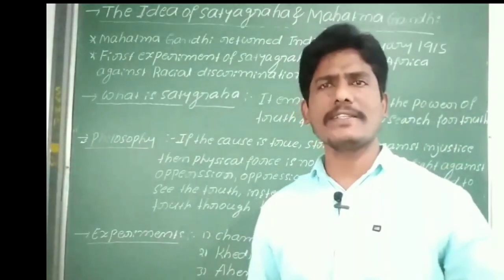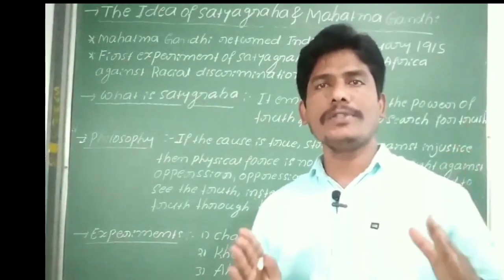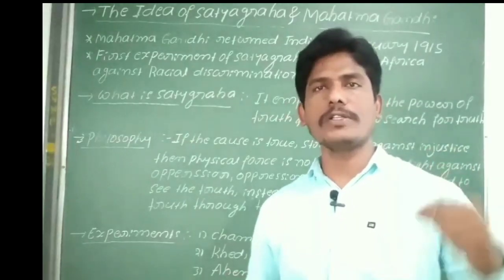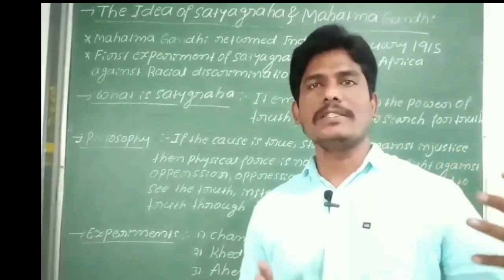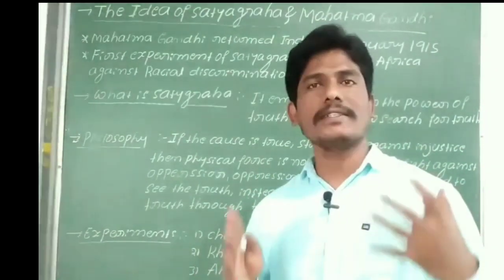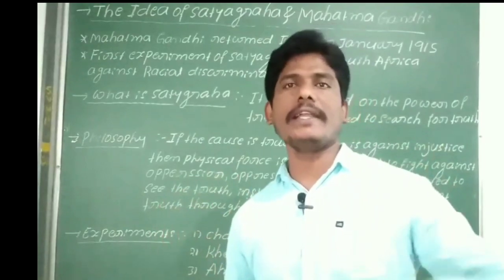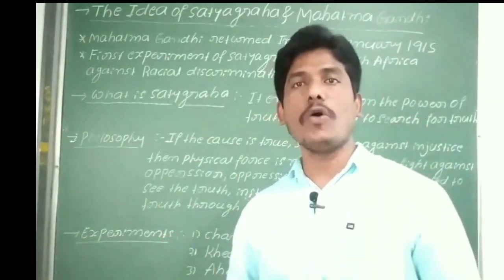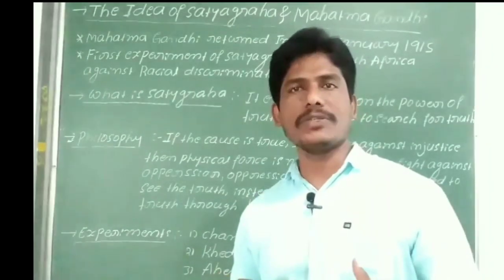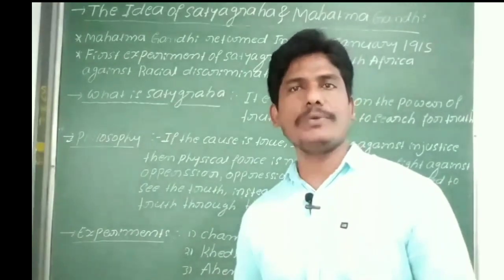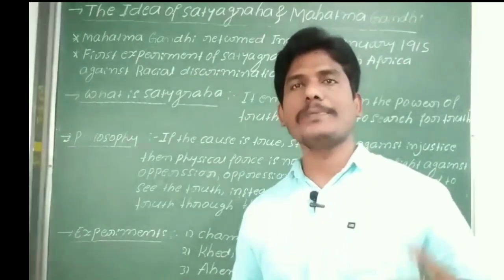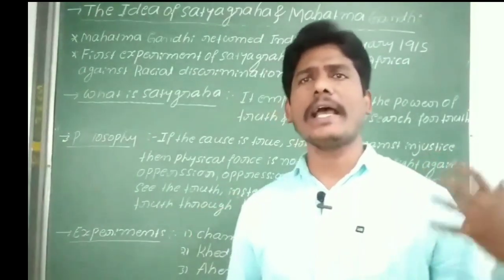So especially we discussed the First World War, how it led to the struggle against the British rule, or you can call it colonial rule. So first, the Britishers increased their defense expenditures, and also they increased the taxes on Indian people. And also in that crucial situation in the year 1920 to 21, the crops failed, and 12 to 13 million people died due to the famine and epidemic.